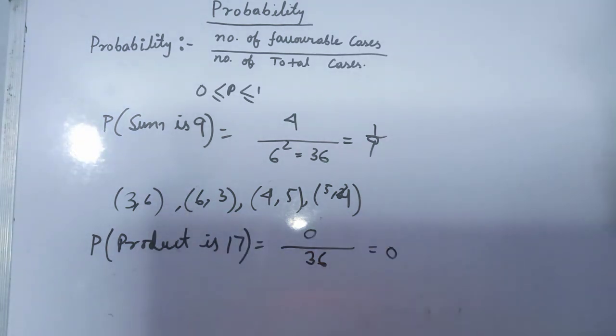So probability can be 0. Probability cannot be negative and probability cannot be more than 1, but probability can be 0.